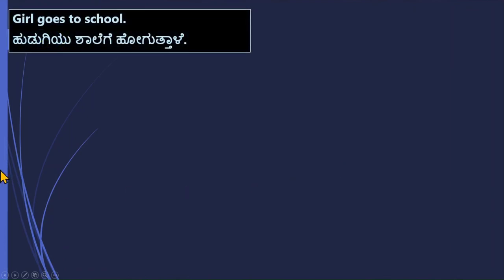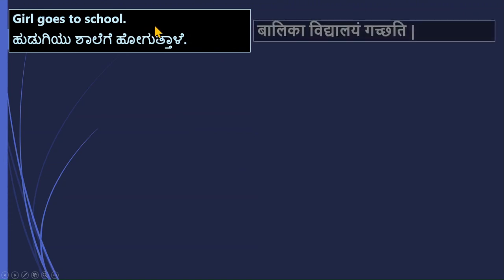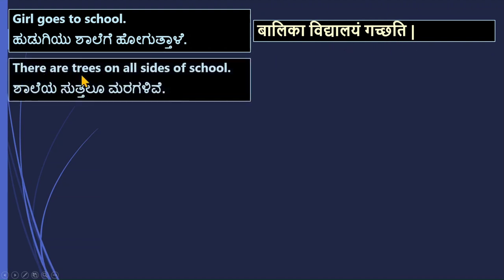Now we will see some examples of translation. Girl goes to school. What is the sentence? Balika, girl is a balika, goes to school. Vidyalayam gachati. Vidyalayam is in Dvitiya Vibhakti. Balika is Prathama Vibhakti. Gachati is Prathama Purusha Ekavachana. Balika Vidyalayam gachati.